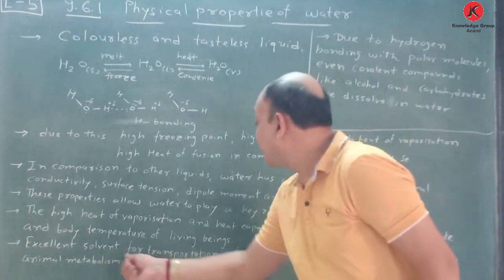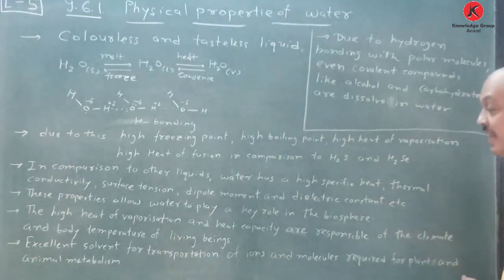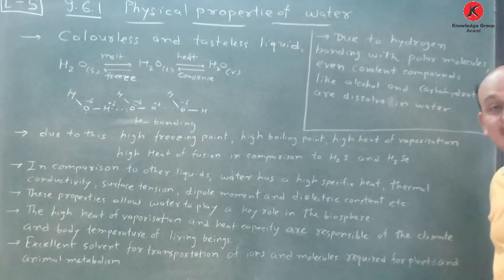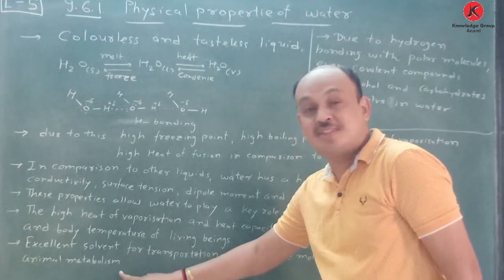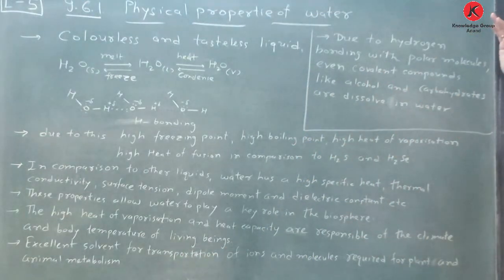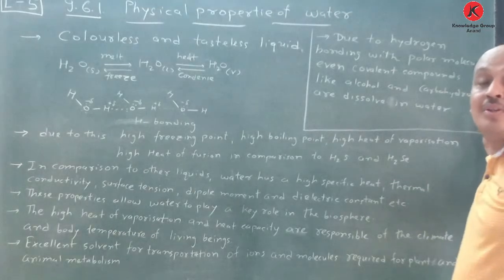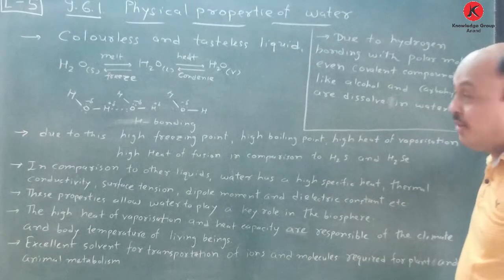Excellent solvent for transportation of ions and molecules required for plant and animal metabolism. Another, due to hydrogen bonding with polar molecules, even covalent compounds like alcohol and carbohydrates are dissolved in water. So most molecules that are polar are soluble in water. This is very important.